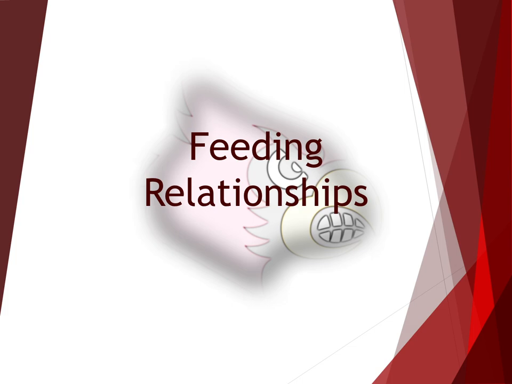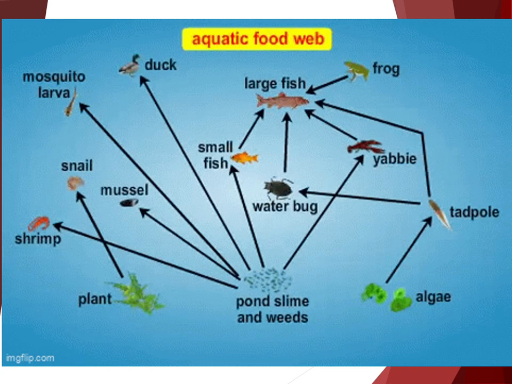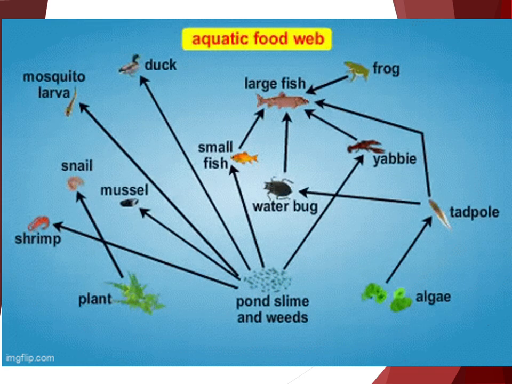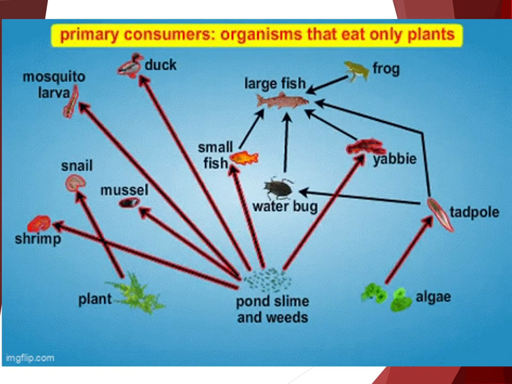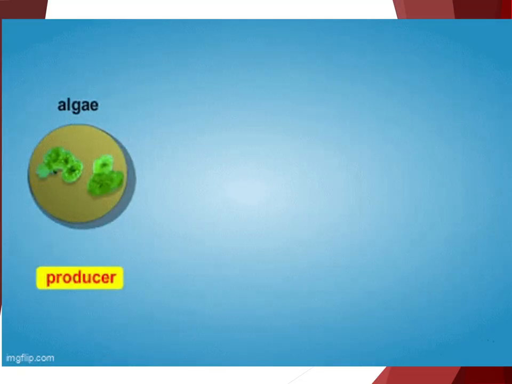Our next main idea, feeding relationships. Organisms need energy in order to survive and perform life functions. Different organisms obtain energy in different ways.